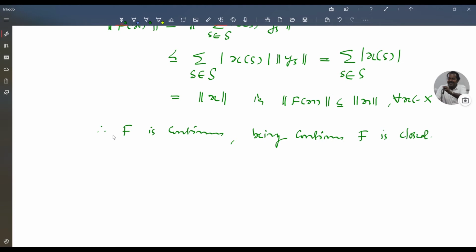Also f is bijective, and f is not an open map.